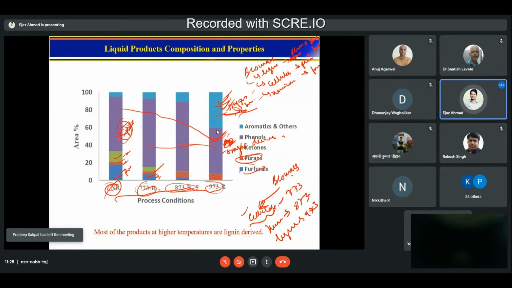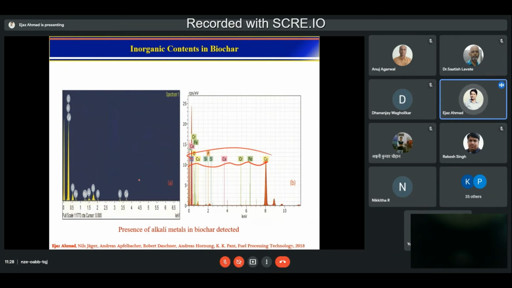Now, coming back to the question, why this chart when we started reforming? So between non-reforming and reforming, why was there a difference? We said that there is some other reaction, hydrodeoxygenation, hydrocracking, or something going on. But as I told you, all those reactions need a catalyst. So from where was the catalyst coming? For that we analyzed the char. And what we found is that there is iron, and then there is calcium, and then there are alkali metals, which are known for promoting these kinds of reforming reactions, present in the char.